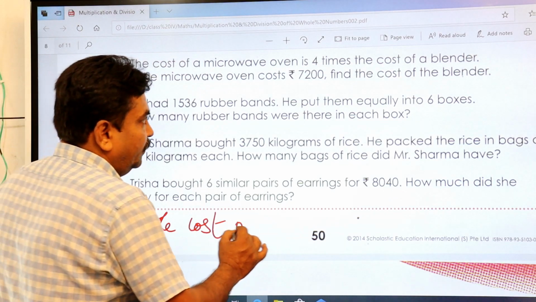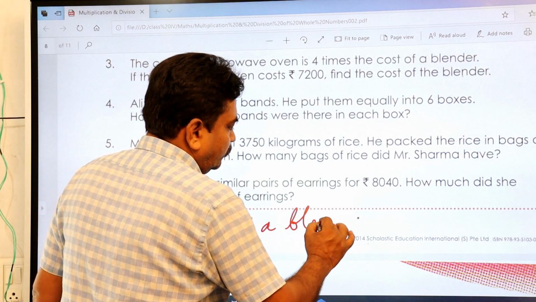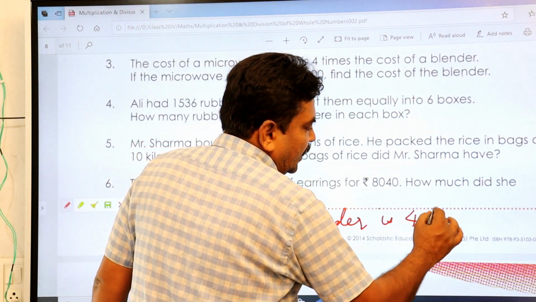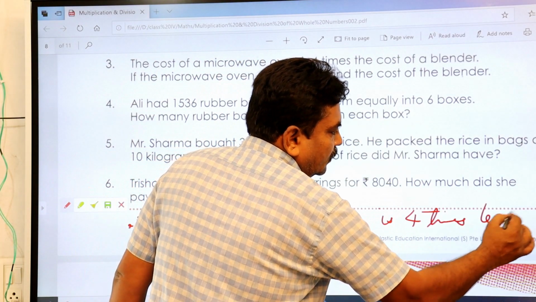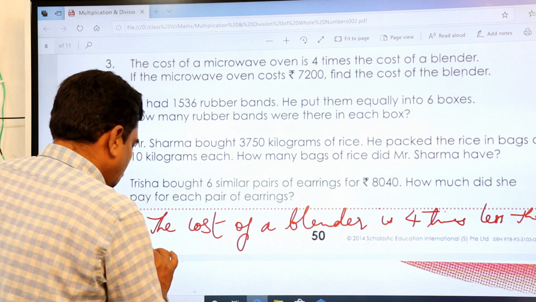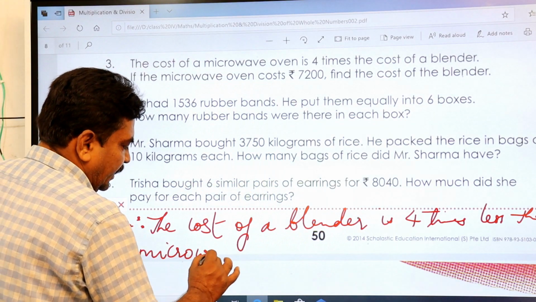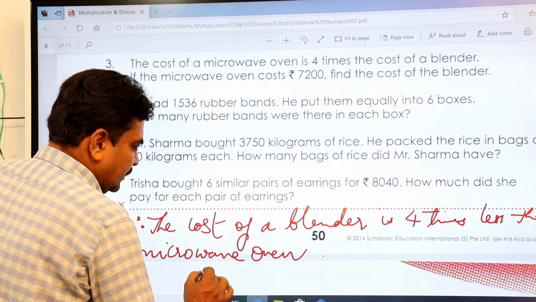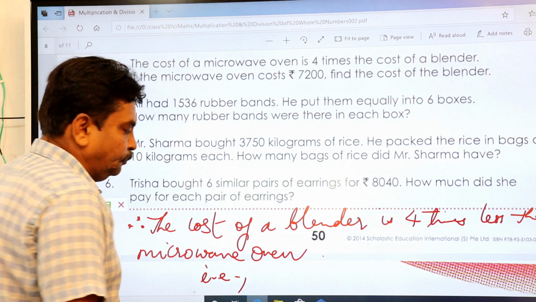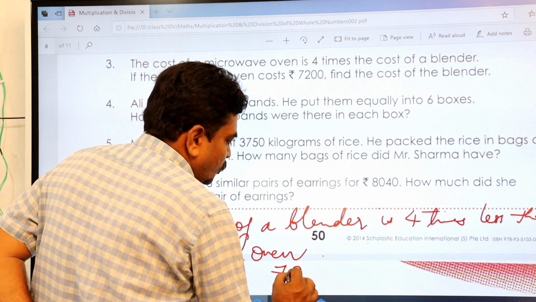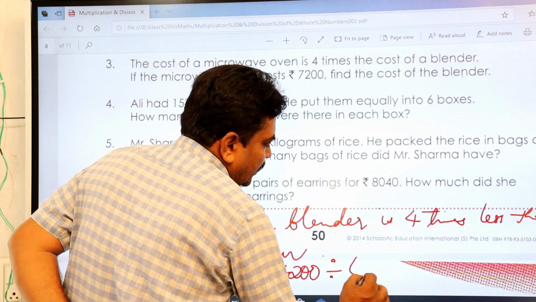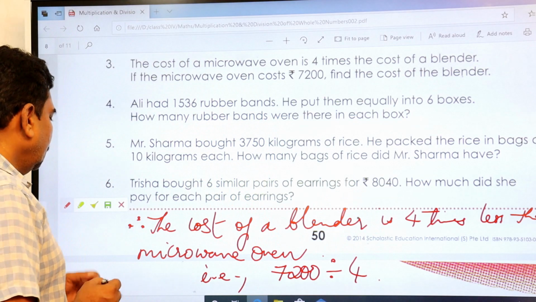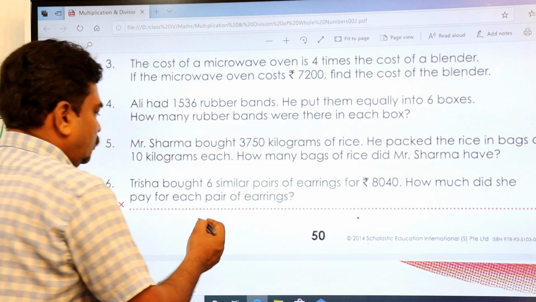Therefore, the cost of a blender is 4 times less than the microwave oven, that is 7200 divided by 4. This is your second line. Okay, we'll go to your division.